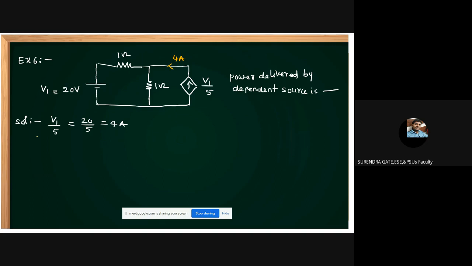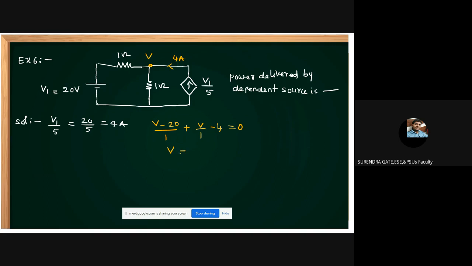Now I want the voltage, so let the voltage at this node be V. Go for nodal analysis: (V minus 20) by 1 plus V by 1 minus V1 by 5, actually minus 4, is equal to 0.